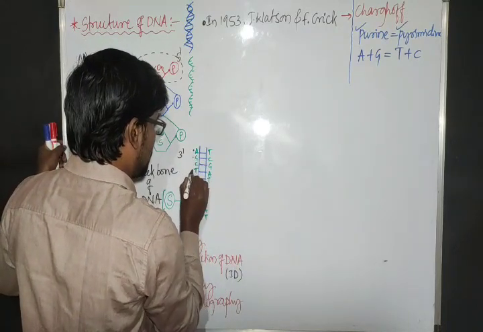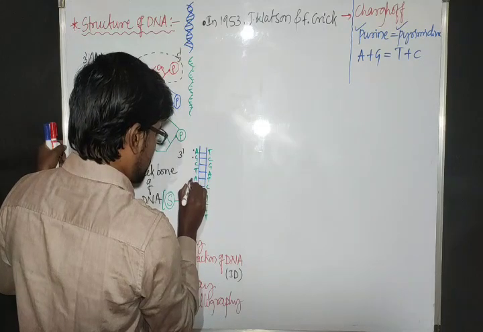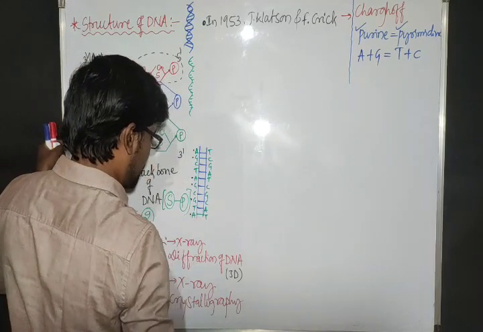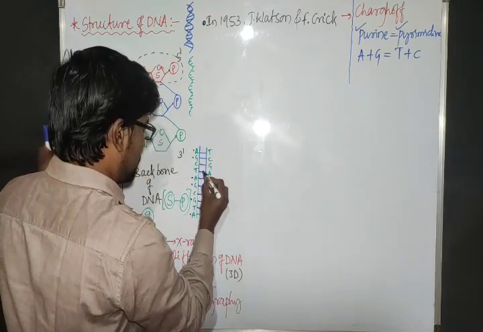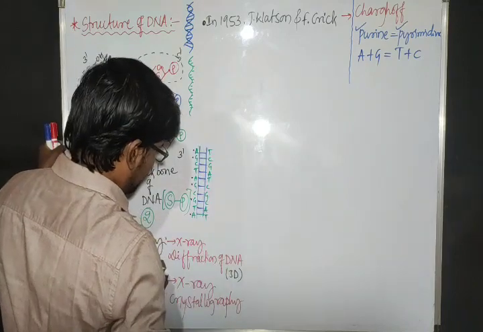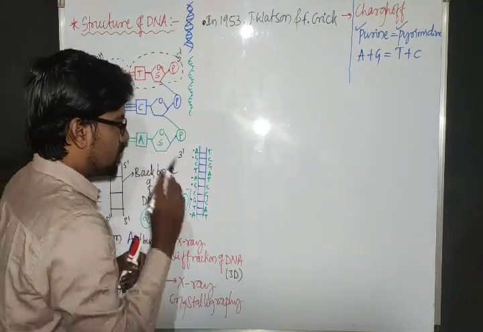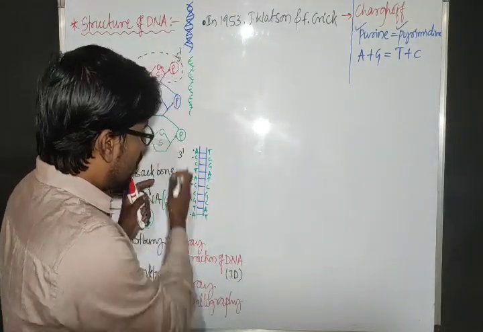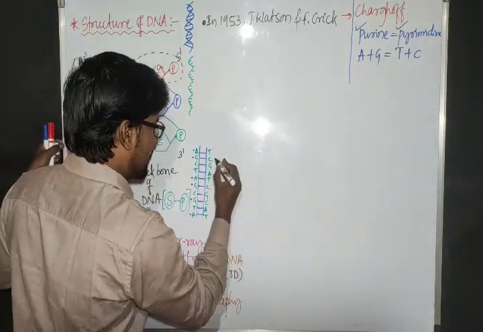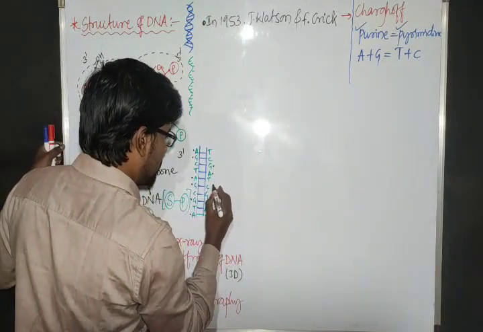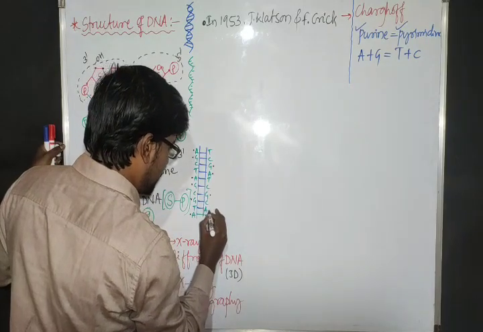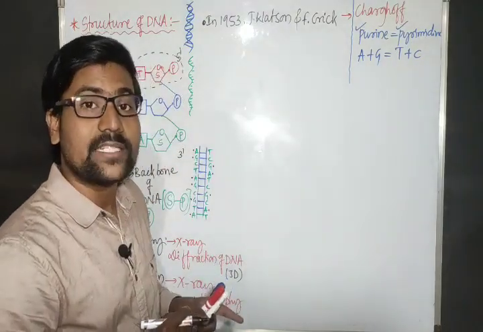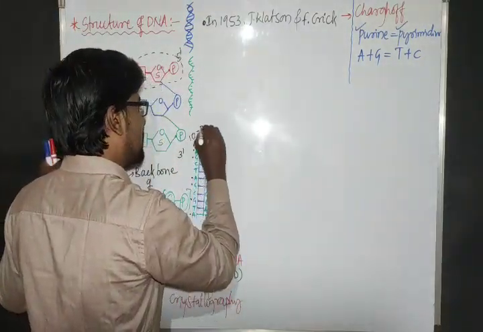So I'll mark here. 1, 2, 3, 4, 5, 6, 7, 8, 9, 10. Okay. So how many purines are present here? 1, 2, 3, 4, 5, 6. On this strand, 6. This strand, 1, 2, 3, 4. This strand 4. Here this strand 6, this strand 4. How many total? 10. 10 purines.